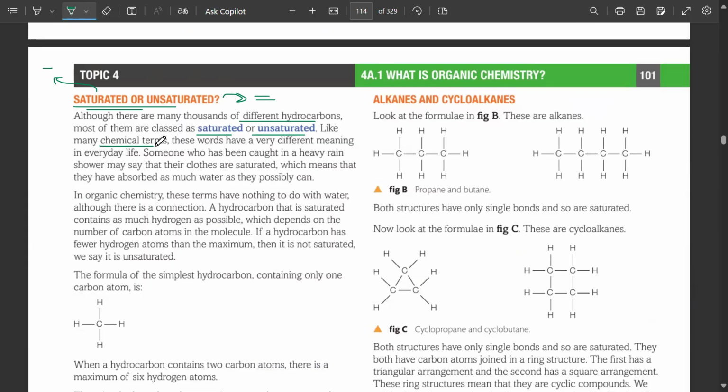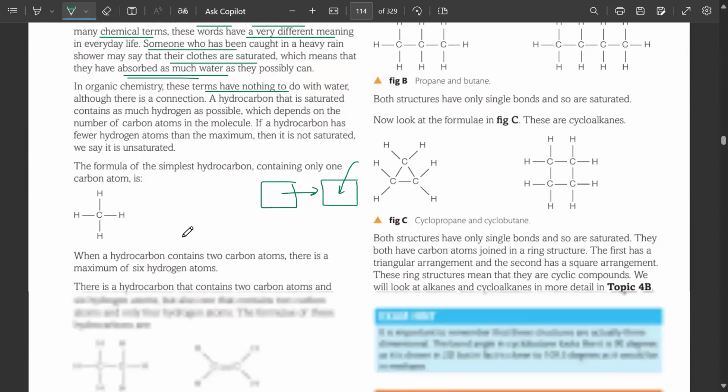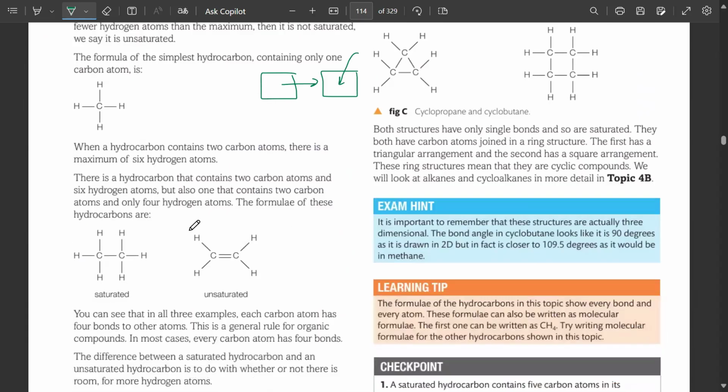Like many chemical terms, these words have a very different meaning in everyday life. Someone who has been caught in a heavy rain shower, his clothes are saturated, meaning that they have absorbed a lot of water. एक dry कपड़े हैं, but अगर वो बारिश में गीले हो जाएं, if they get soaked up in rainwater, we can call them saturated, absorbed, heavy. In organic chemistry, these terms have nothing to do with water, but there's a connection to it. All single bonds would be known as saturated, and if there's a double bond, we call it unsaturated.